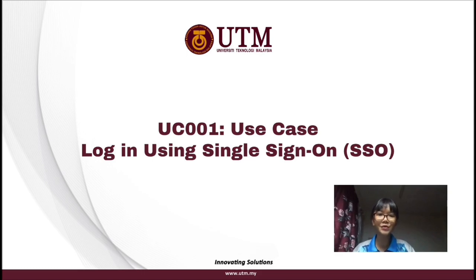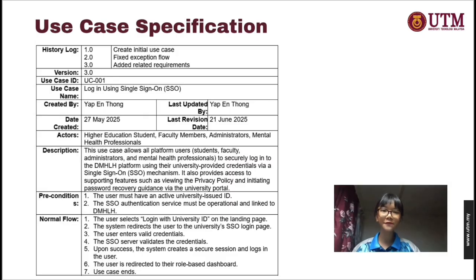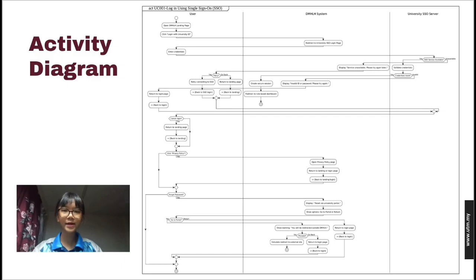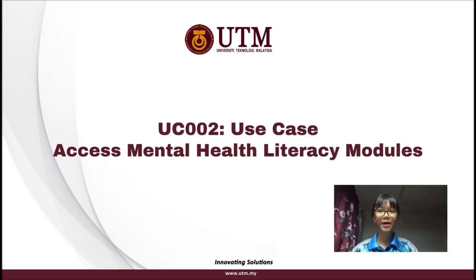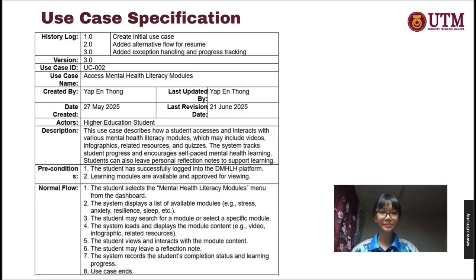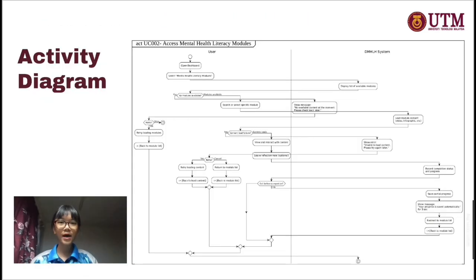For example, use case 1, login using single sign-on. This is the use case specification for use case 1. And this is the activity diagram for use case 1. Similarly, use case 2, access mental health modules, is clearly linked to its use case specification and activity diagram, showing how users search, view content, and the system handles errors. This is the use case specification for use case 2. And this is its activity diagram.